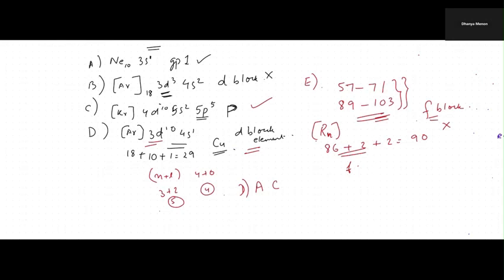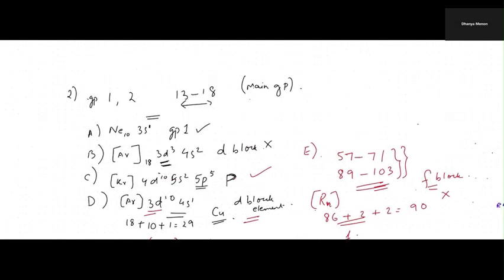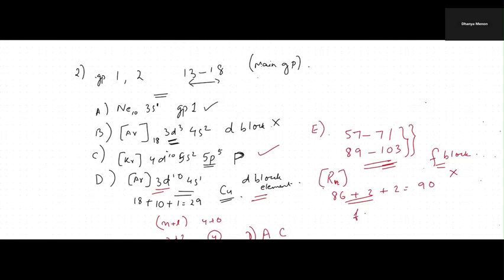Okay, so this is how we find out our main groups. Main group is from 13 to 18 and also group 1 and 2. So we have to basically check if it's an s block element and p block element or not. If it's d and f, that's not a main group element. So this was the first two answers. I hope it's clear.